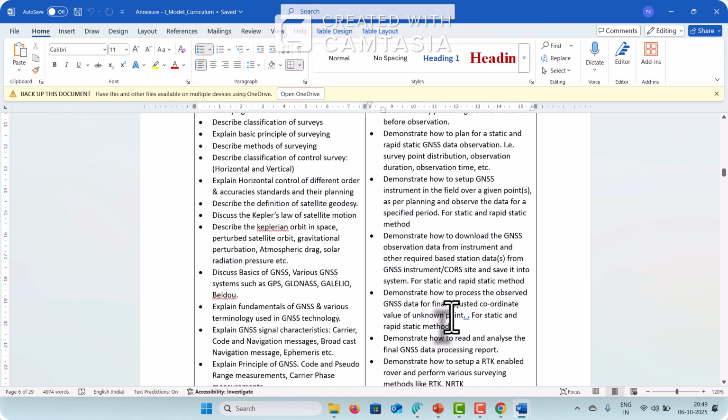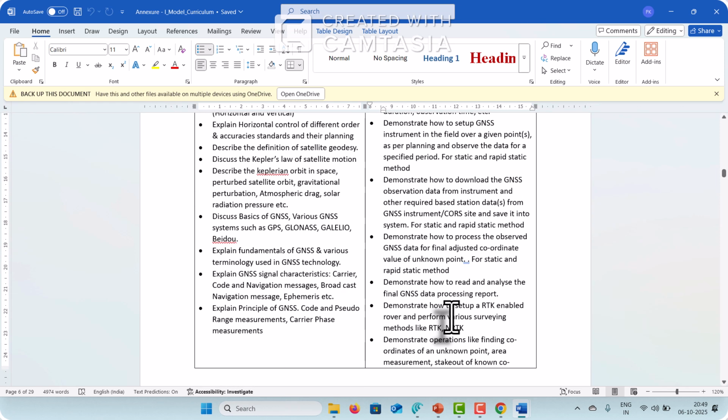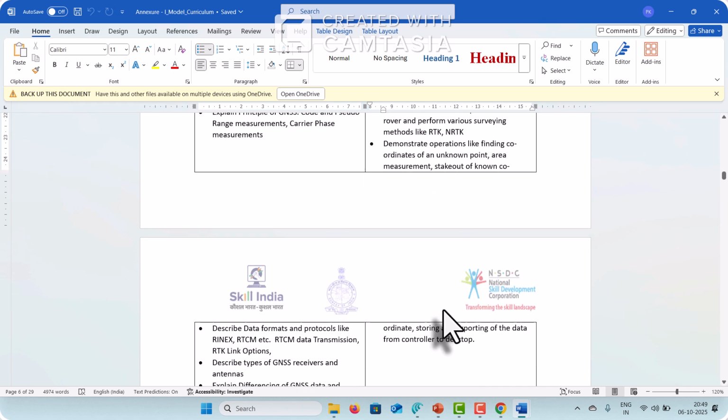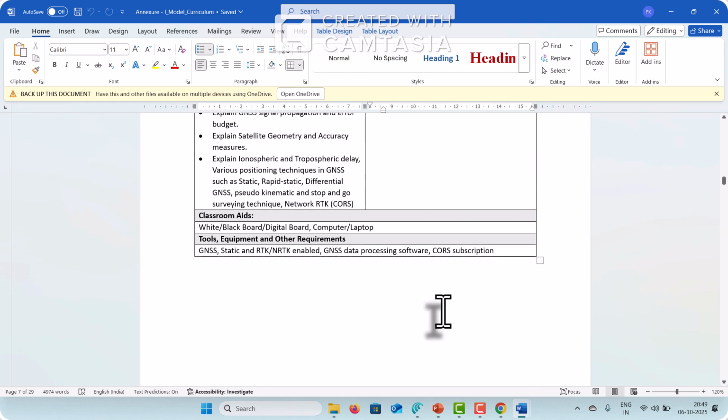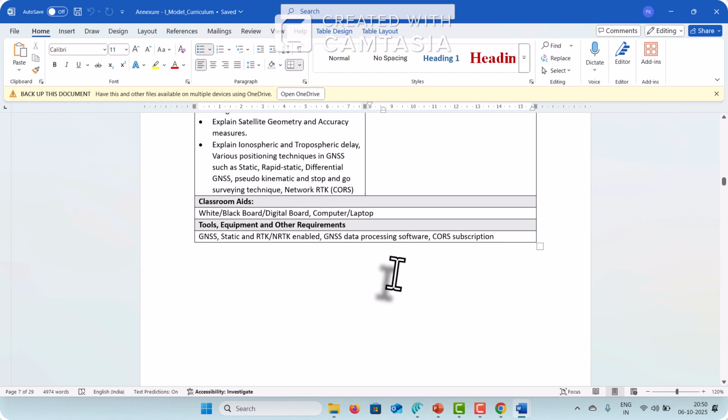As a surveying supervisor, we need him to be skilled so he can perform himself. He can demonstrate all these operations. So you have to keep all these things in mind while developing the actual theoretical and practical content for reading. So these are some basic classroom aids.